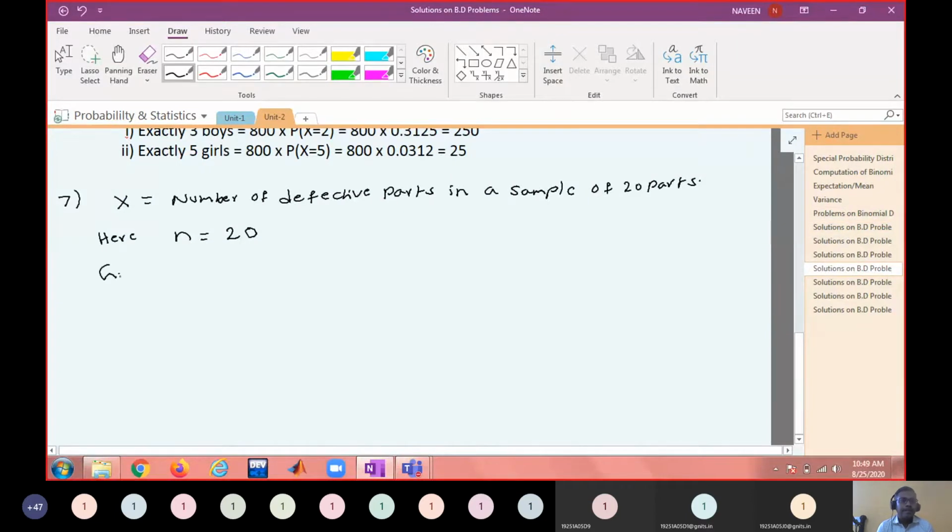So given the mean number of defective parts, what is the mean notation? Mu, expectation, equal to np. Why am I writing np? Because X is a binomial random variable. Unless you assume it is a binomial random variable, you cannot write it as np.